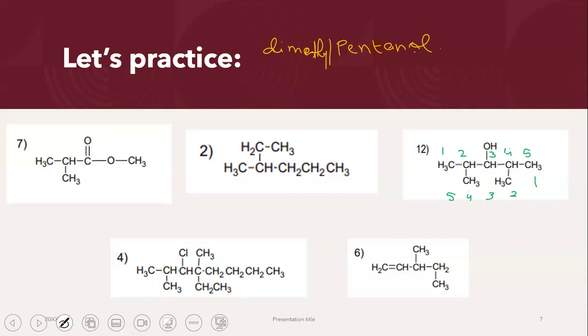Right? Now, in this condition, remember the functional group has priority, meaning that you are going to choose the number for the functional group. And for the rest of them, you will follow the same order. Meaning that if you count from the right side and you're getting the smallest number, count from the right side.